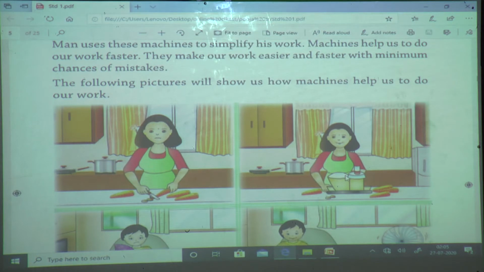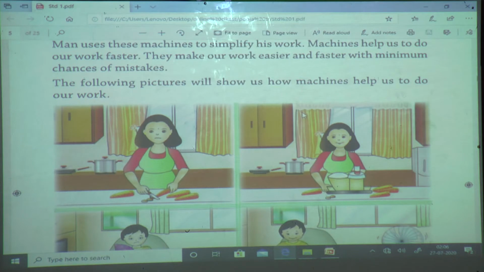There is no chance to make any mistake. If we are cutting using a knife, then there is a chance to cut our finger or anywhere. But if we are using the food processor, there is no chance to harm ourselves, and it works very fast compared to a knife. If we are using the machine, then there is a minimum chance of making a mistake.